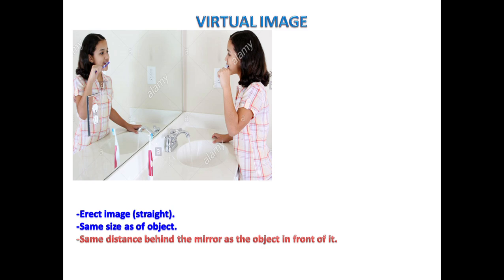And the most important property of virtual image is that it is laterally inverted. That is interchange of left and right. Here you can see a girl is brushing with her left hand, but in the mirror she is looking like using her right hand.